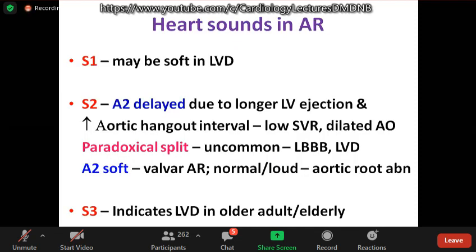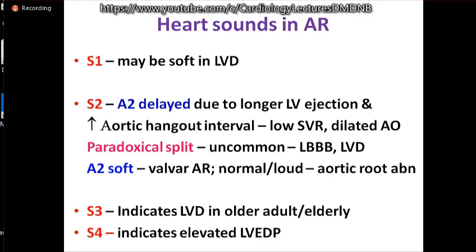In AR, S1 may be soft when they develop LV dysfunction. S2, A2 is delayed due to longer LV ejection and also due to increased hangout interval in patients with dilated aorta, or due to lower systemic vascular resistance. Paradoxical split is uncommon, may occur when there is LBBB or LV dysfunction. A2 may be soft in valve disease, whereas normal or loud in aortic root abnormalities. Here, in contrast to MR, S3 indicates LV dysfunction, especially in older adults. S4 can be there in LV dysfunction.